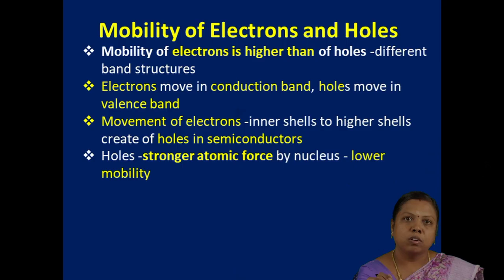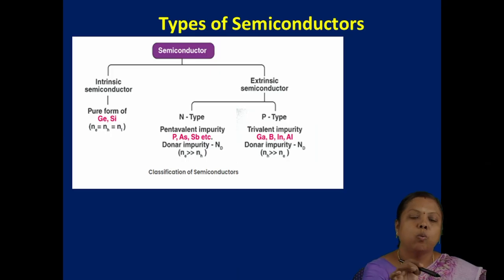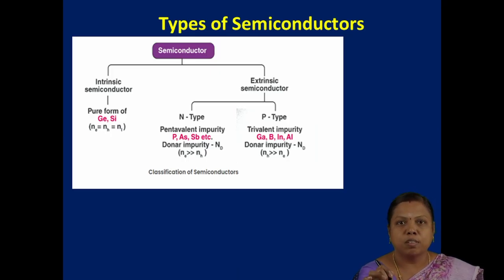So the electrons are showing high mobility when compared to the positively charged holes. Then let us discuss the types of semiconductors. Actually, we can classify semiconductors into two types: one is intrinsic semiconductors, another one is extrinsic semiconductors.